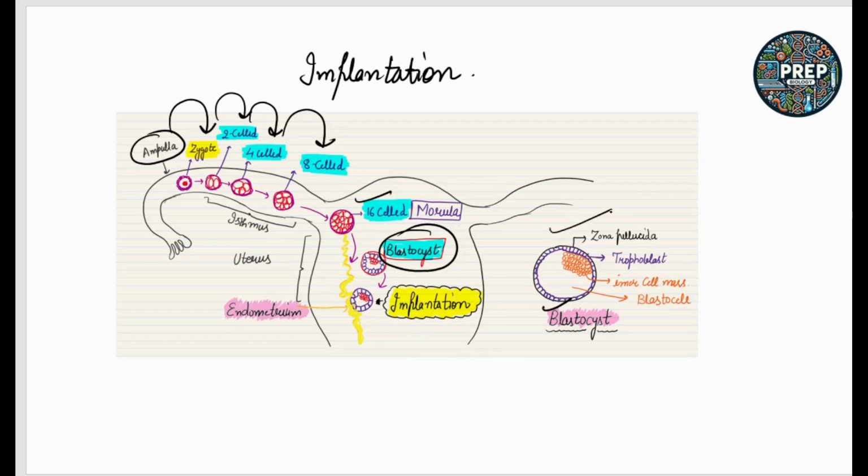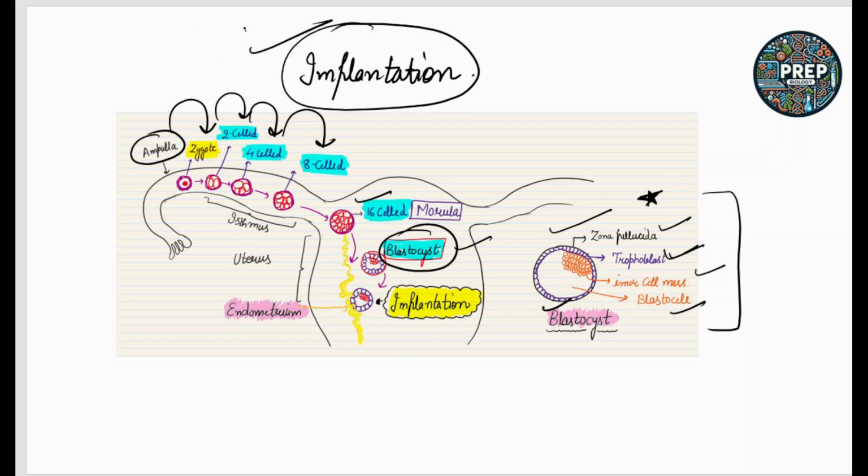The structure of the blastocyst is also very important. For the labeling, the outermost is the zona pellucida, then the layer of trophoblast, the inner cell mass, and the empty cavity called the blastocoel. So if asked at which stage implantation occurs, it is the blastocyst stage. This is the process of implantation, so revise it carefully.